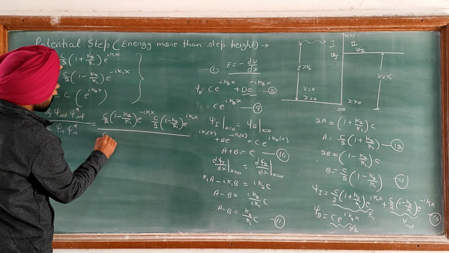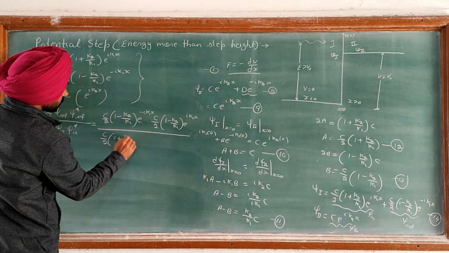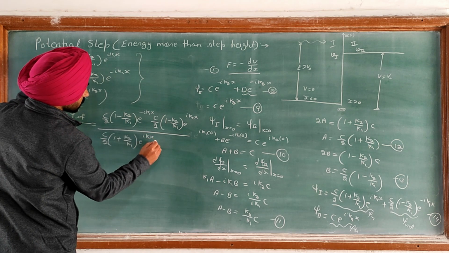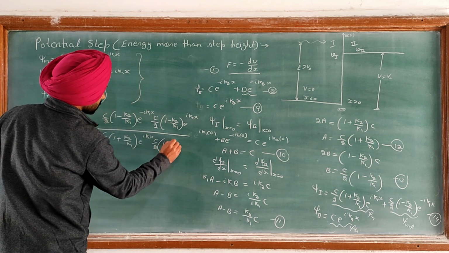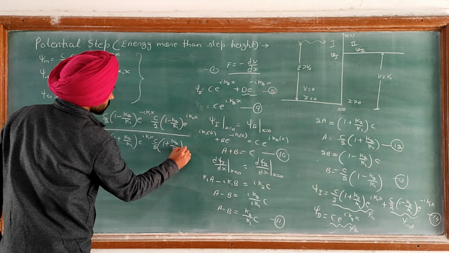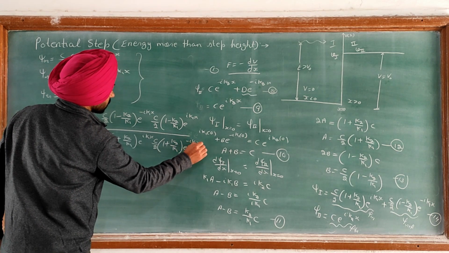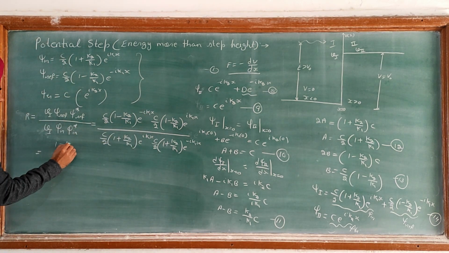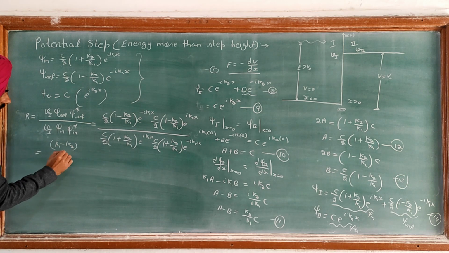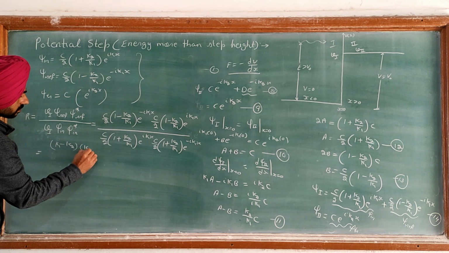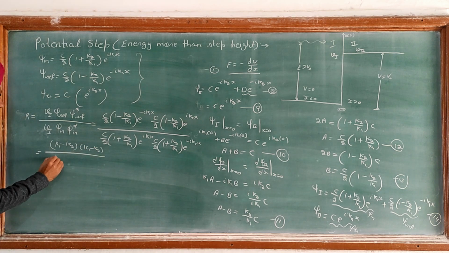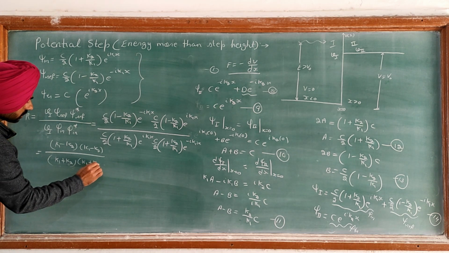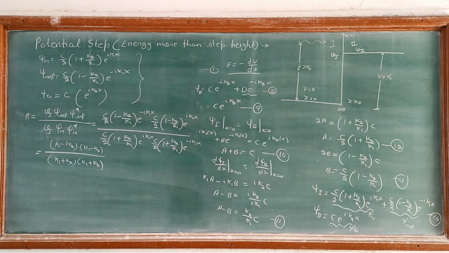Psi incident is C/2 (1 + k2/k1) e^(iota k1 x) times C/2 (1 + k2/k1) e^(-iota k1 x). After simplification all these terms are cancelled out, so finally we have (k1 - k2)(k1 - k2) upon (k1 + k2)(k1 + k2). So this is the term we have finally.